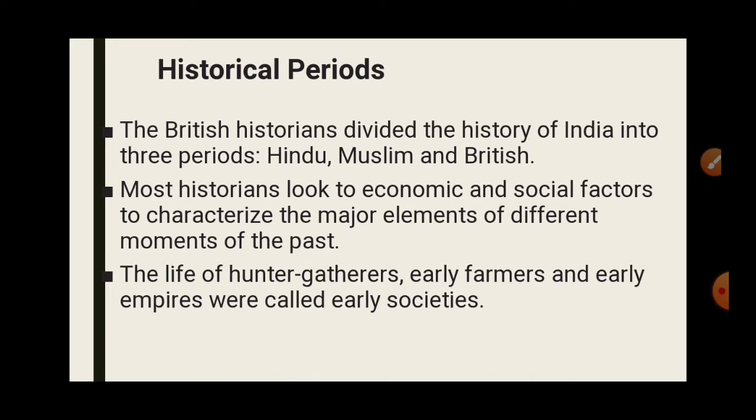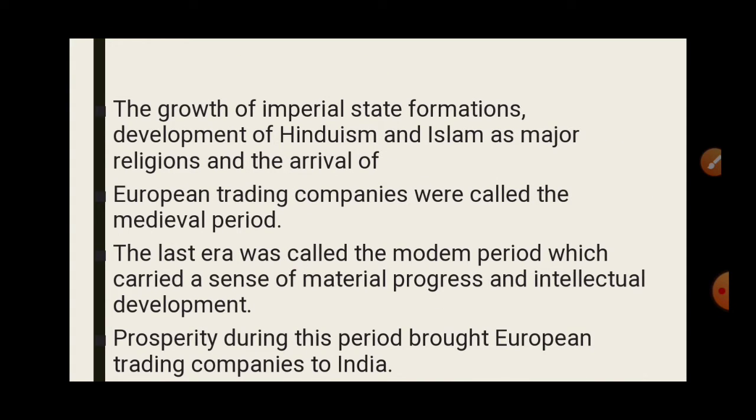How have they looked at our history? In terms of the major economic and social factors. We'll understand it further. The life of hunter-gatherers, early farmers and early empires were called early societies. And the growth of imperial state formation, the development of Hinduism and Islam as major religions, and the arrival of European trading companies were called the medieval period.